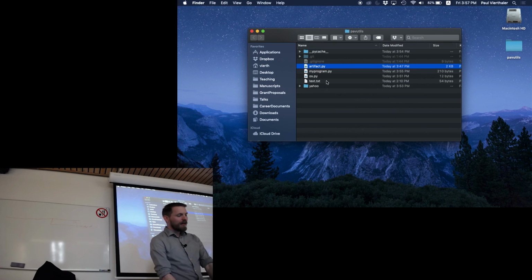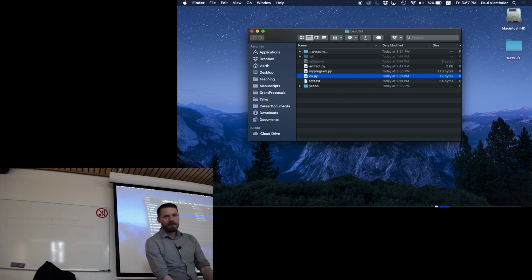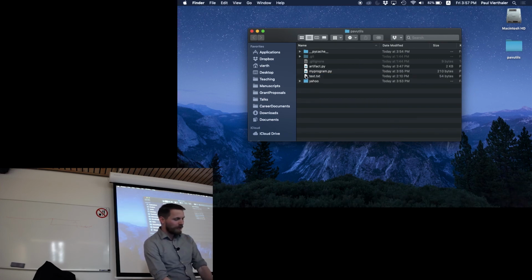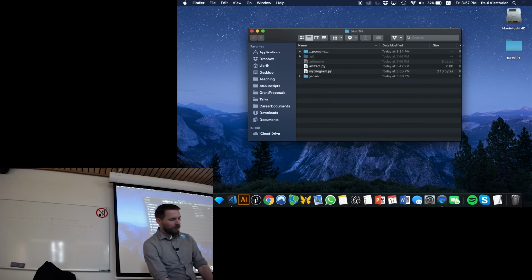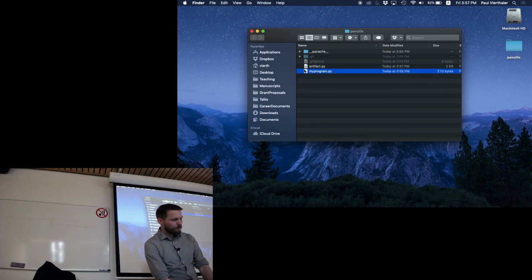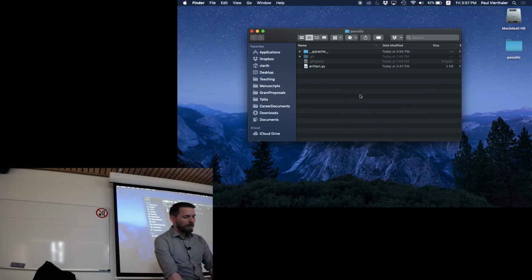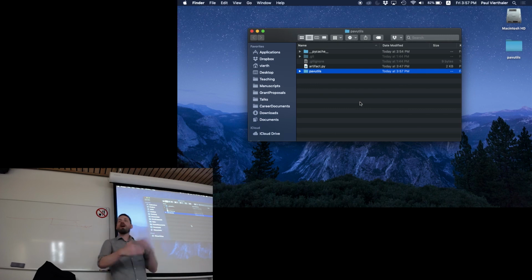So inside this file, I'm going to get rid of a few things. I'm going to get rid of all of this stuff that I created when I was showing you what I was doing. I'm going to get rid of text, Yahoo, and I'm just going to leave artifact by itself here. So what I need to do now is create another folder, and I'm going to call this PAV utils also. So you see that these don't have to be the same name, but often that's something that people end up doing.